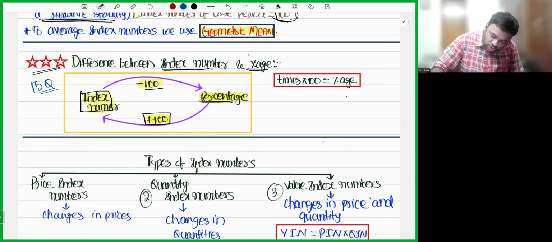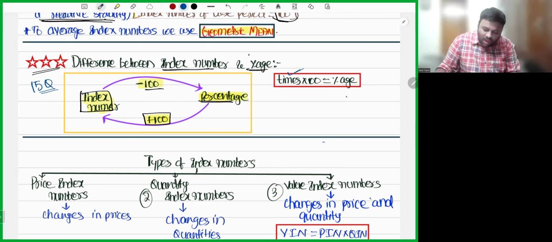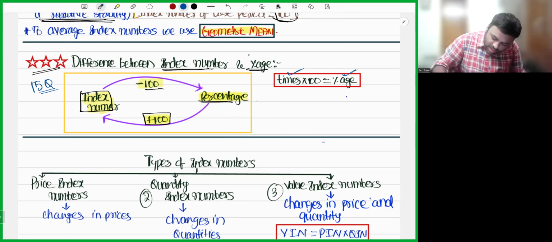Now, sometimes in the question, times will be given. How will you convert times into percentage? Times into percentage will be times into 100. If you do that, you will get percentage. Say, for example, I'm telling